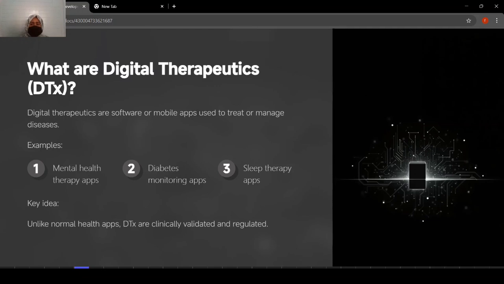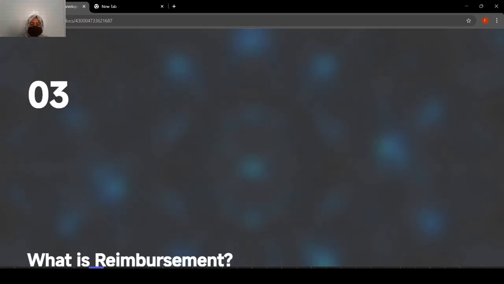So what is the key idea? Unlike normal health apps, DTs are clinically validated and regulated. They are first clinically approved and passed, and only then can we use them. So what is reimbursement?